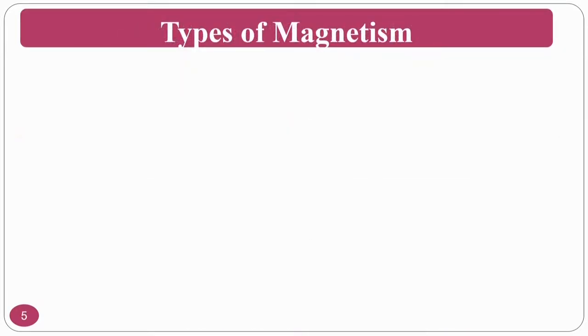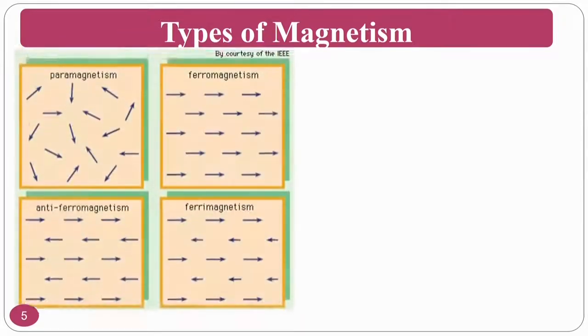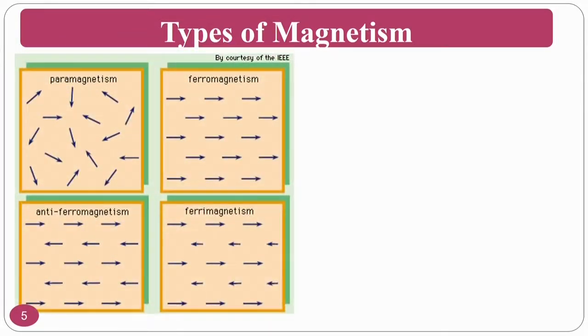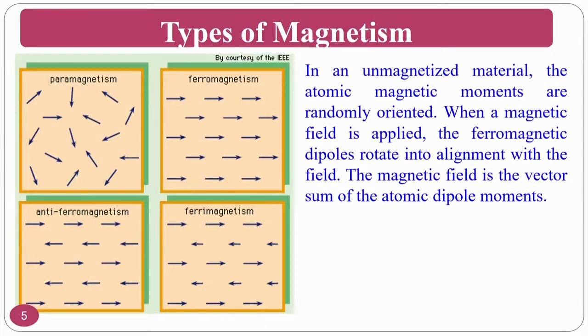As you are well aware, varieties of magnetism exist: paramagnetism, ferromagnetism, antiferromagnetism, ferrimagnetism and others. In paramagnetism, the basic thing is that in an unmagnetized material, if you are not putting any magnet, the atomic magnetic moments are randomly oriented, as you can see here in figure 1.